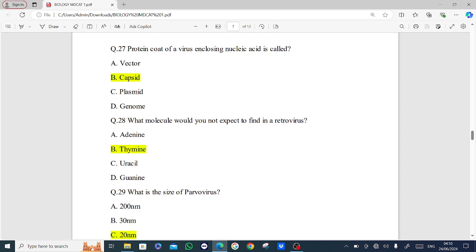Next MCQ is, what is the size of parvovirus?